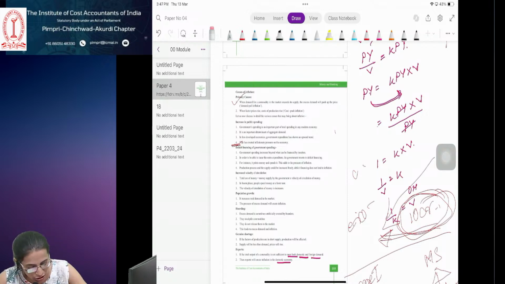What are the essentials of a banking system? Adequate liquidity. What does adequate liquidity mean? Suppose the bank has 1000 crore rupees as savings available from the general public as reserves with it. So it should not give this whole 1000 crore rupees to the businessmen or individuals as loans. It should keep some liquid amount with it.